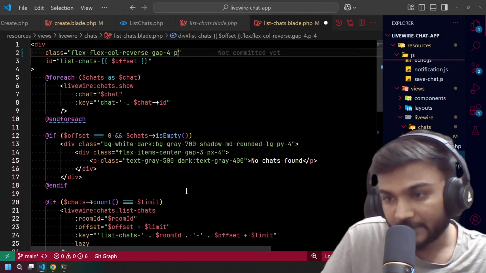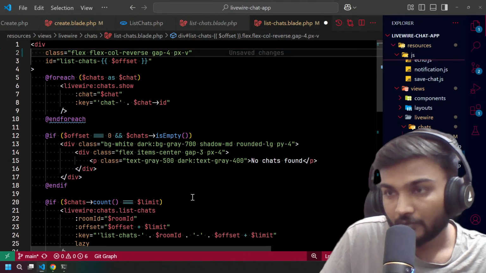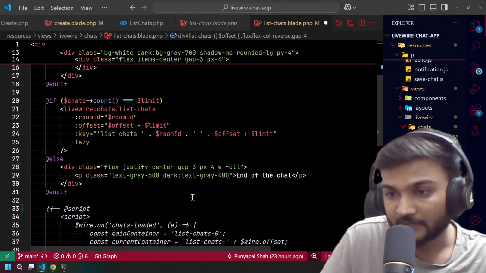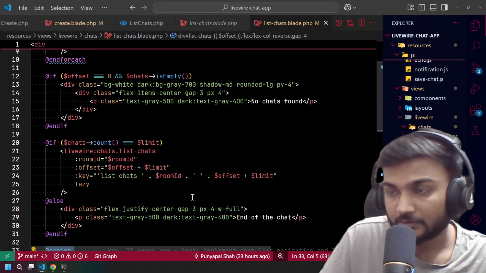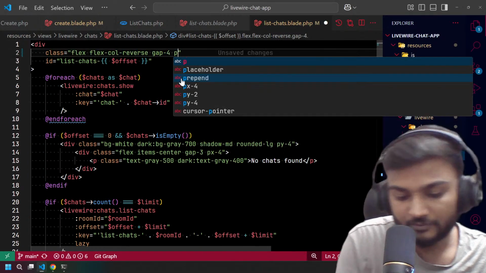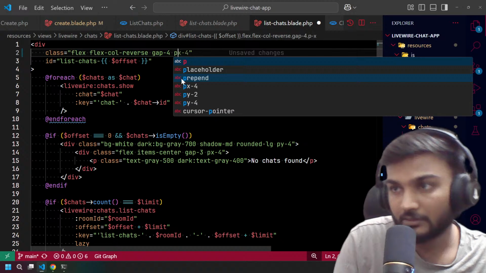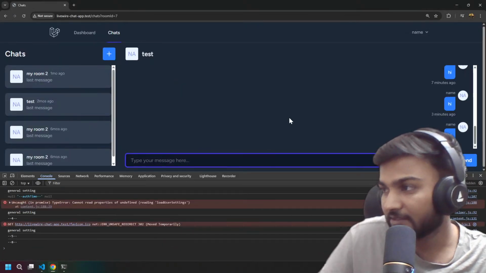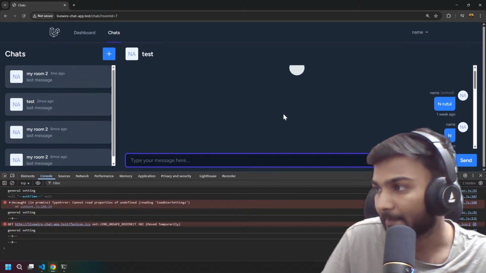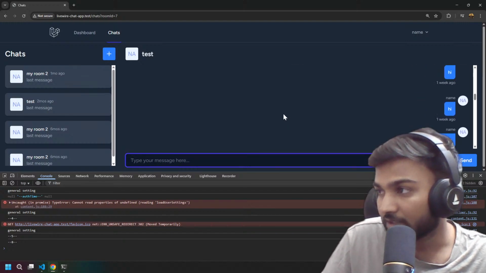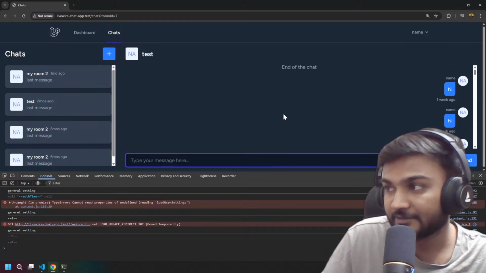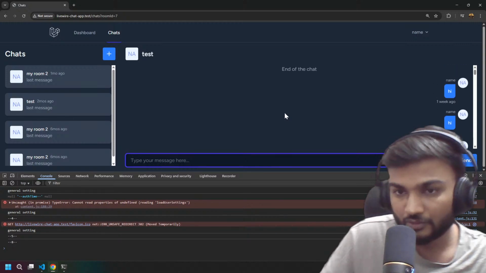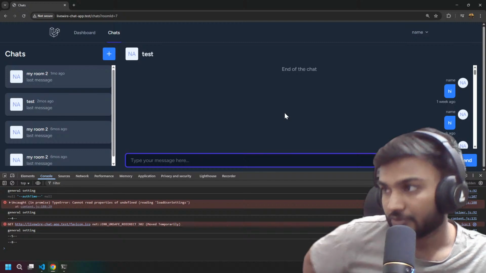So to solve that problem, the p4 will be px4 or whatever it is, and it will be there only. So I think this looks nicer than before. Whenever I scroll it, it will not change its location to the left.